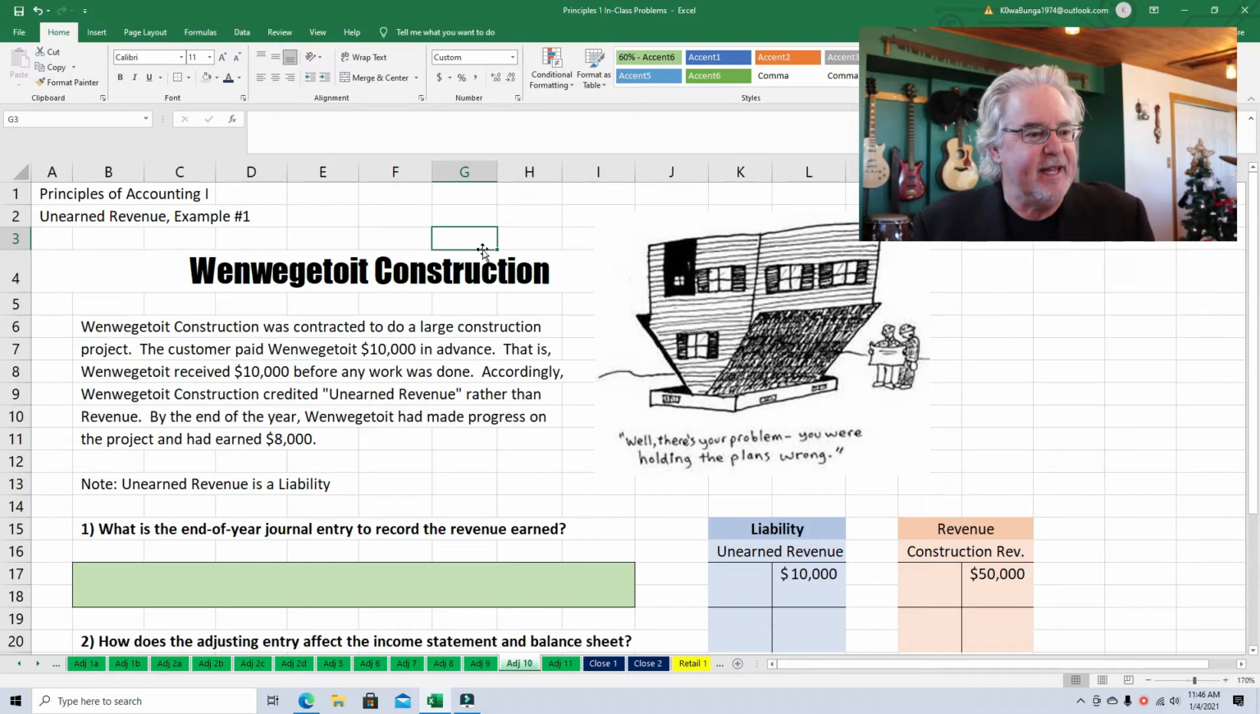Today's lesson is designed for people that are in about their third, fourth, fifth week of class and studying adjusting entries. And adjusting entries are a little tricky when you're first starting out. And so I've got some good ways to explain it. Today's lesson is about unearned revenue.